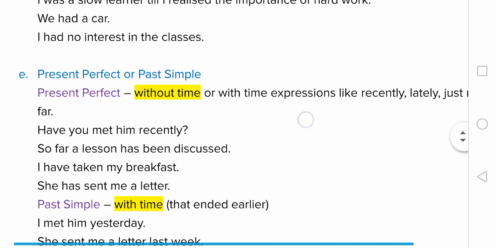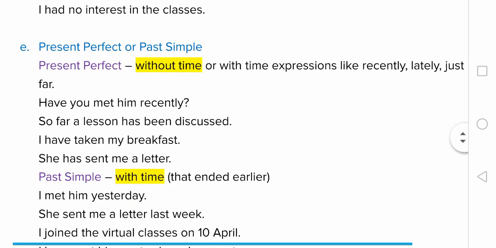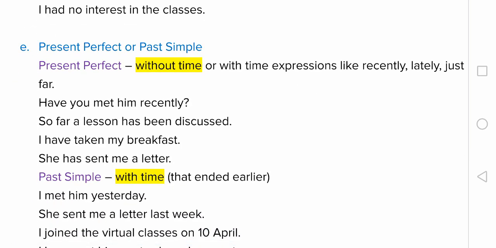Now the important point is whether to use present perfect or past simple. Sometimes it is confusing because present perfect tense is also used to talk about completed actions. By the way, present perfect tense takes has or have followed by V3, for example, I have taken my breakfast.